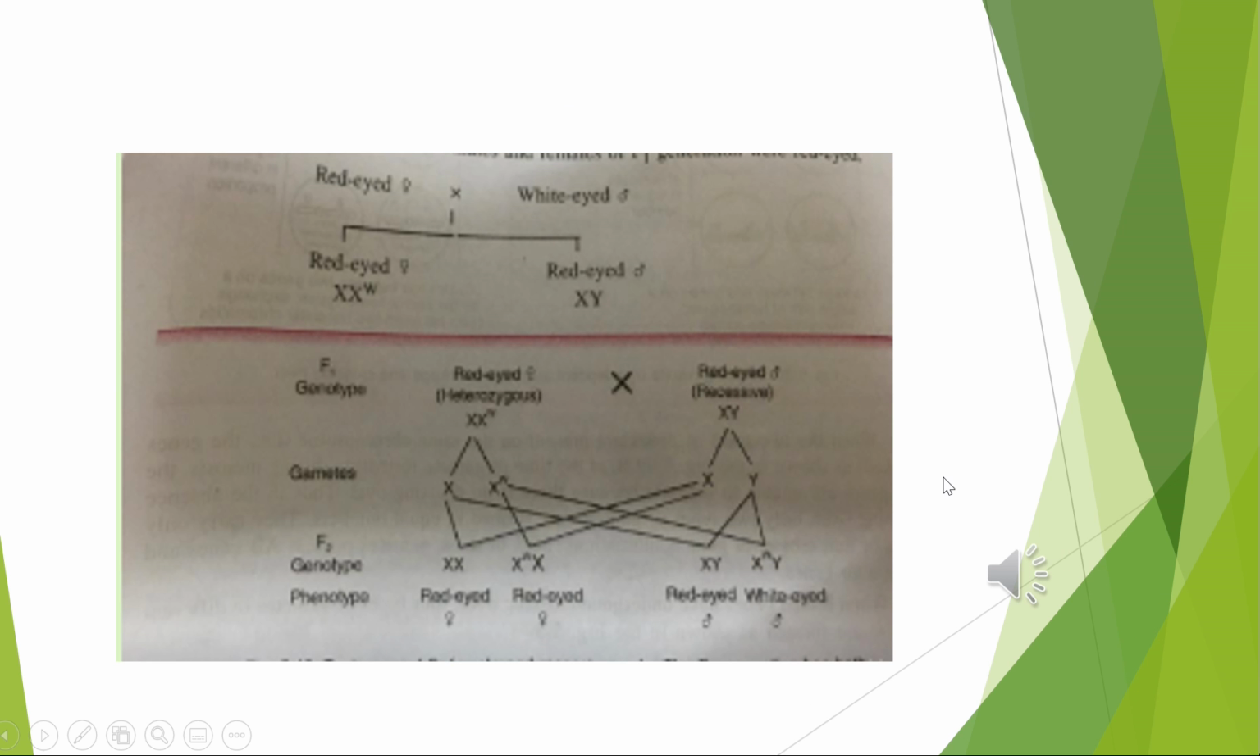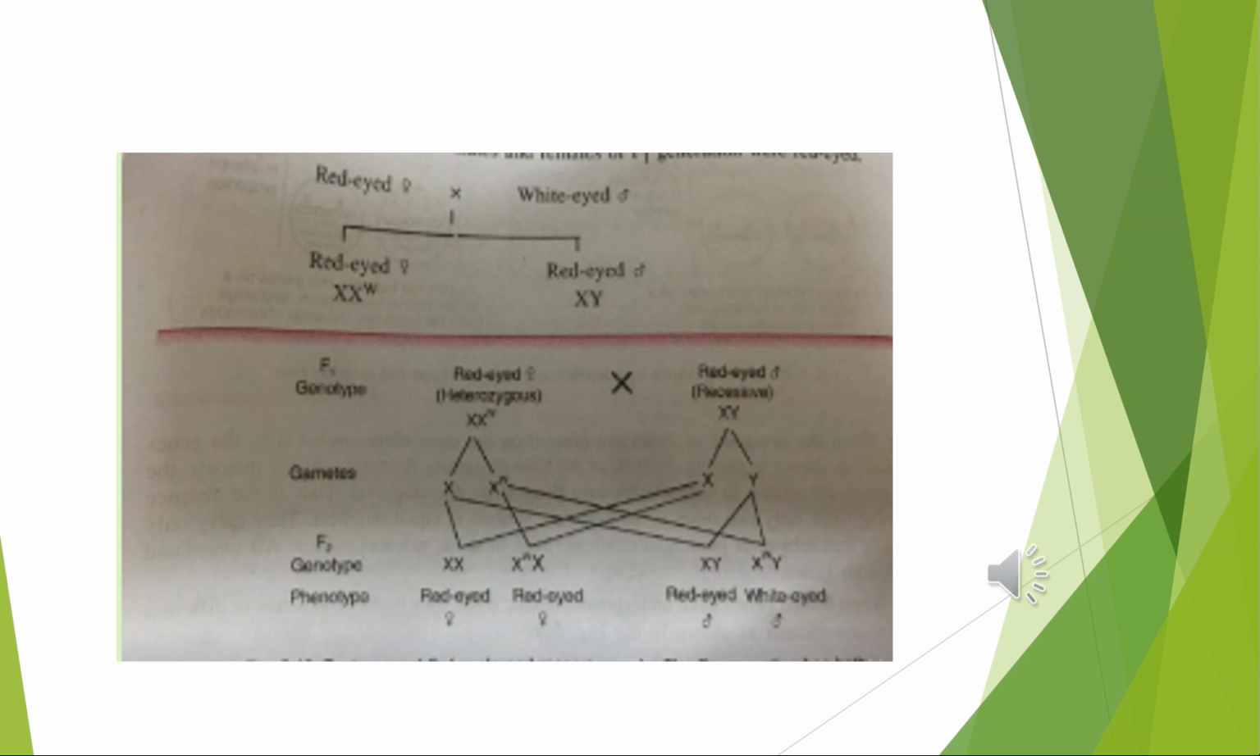This is the example of a cross between a red-eyed female and a white-eyed male. Morgan in 1910 noticed a white-eyed male in a culture of red-eyed Drosophila. This white-eyed male was mated with a homozygous red-eyed female Drosophila. All males and females of F1 generation were red-eyed. Later you can see in the F1 generation, these red-eyed heterozygous females were crossed with males, and then the result is F2 generation.